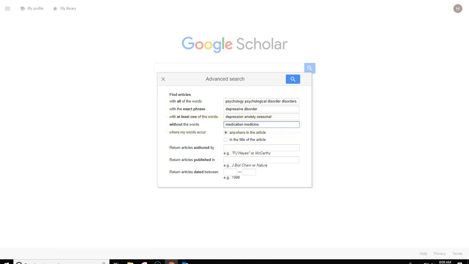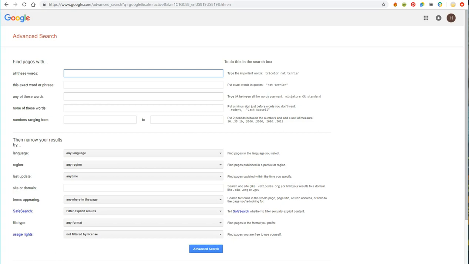With Google Scholar Advanced, you do not need to remember those little Boolean operators that go in between the words when you're using a library database. It makes it a lot easier to read the description and type in those words that fit the description that's there. Google Advanced is another Google platform you can use to assist in researching. It will show you a toolbar with an advanced search function, much like the one we just saw in the advanced search for Google Scholar.